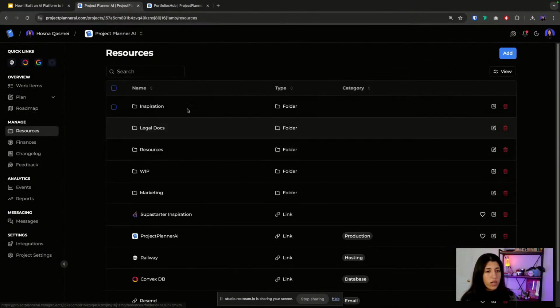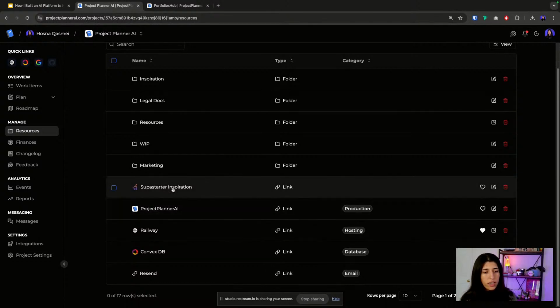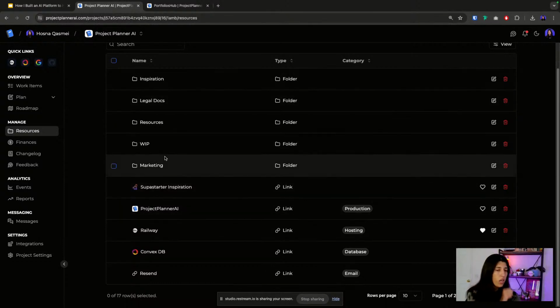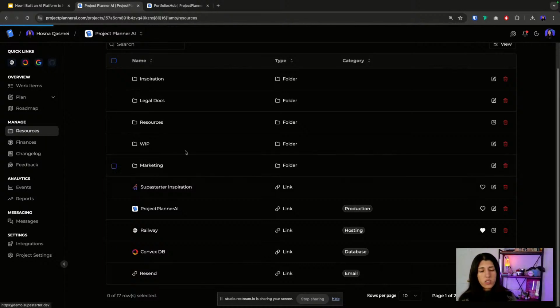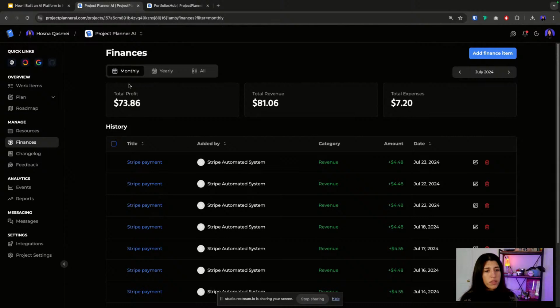And then resources, this is where we put all of our links that I mentioned and any inspiration, any documents. And then this is our finances. I can see monthly, so far we have a profit of $73. Total revenue was 81, but our expense has been $7, not including the charges for the OpenAI API yet, because we add that at the end of the month. This is our profit for the year, and this is our profit for all time. It's cool to see for each project how much you're making or spending, because I feel like you lose track of that when you're trying to build projects.